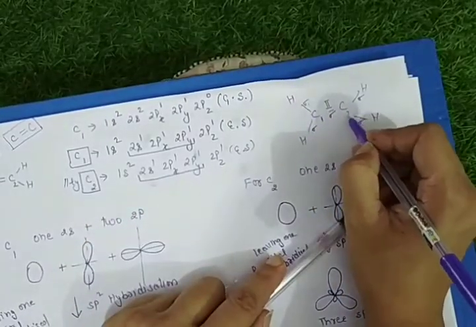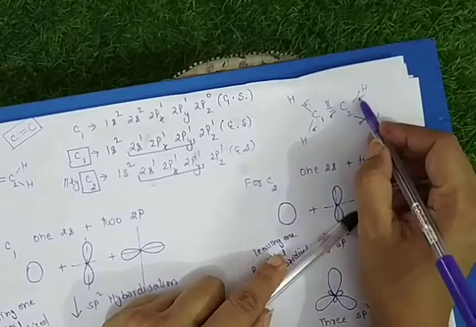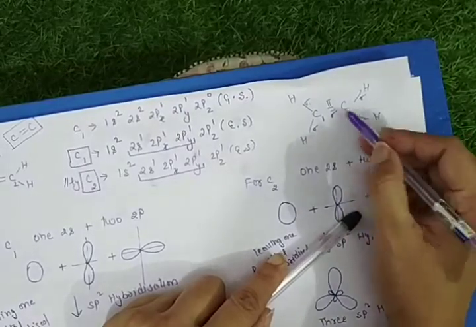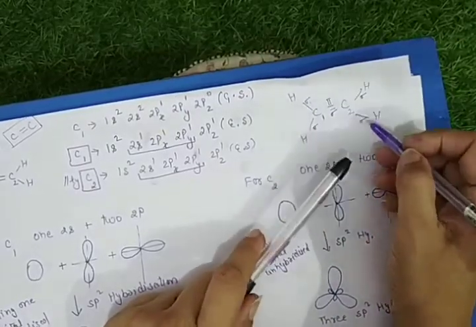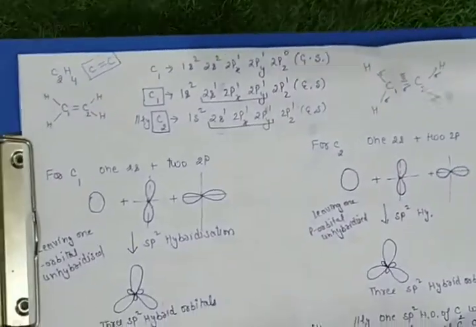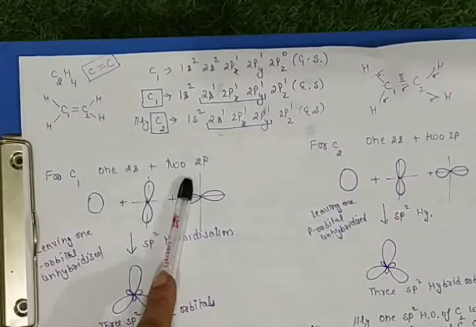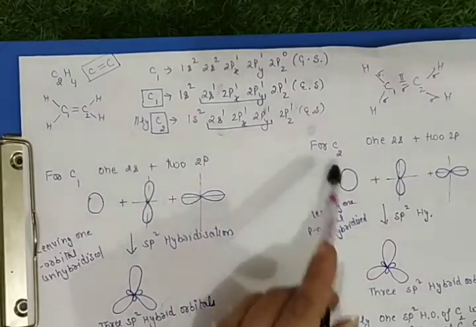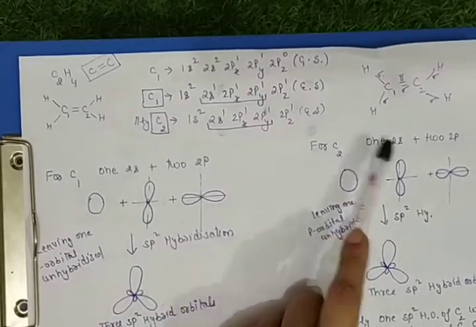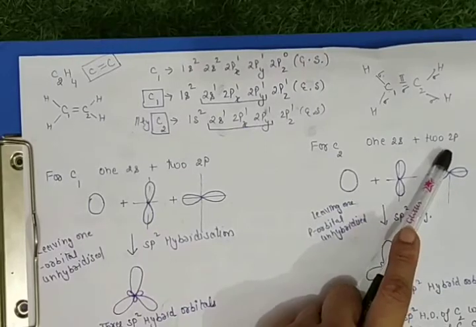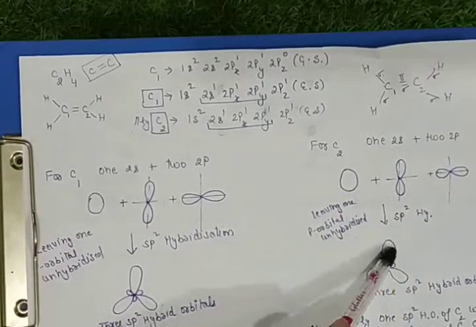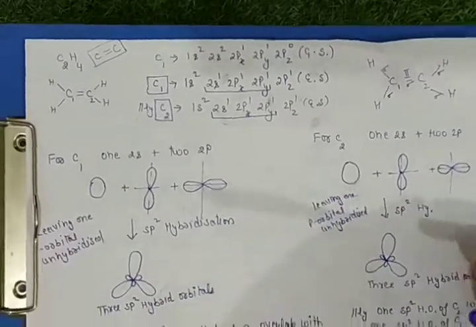Similarly C2 has 3 sigma bonds, so for hybridization it should involve 3 atomic orbitals, in which one is 2s and the other 2 are 2p. Similarly with C2, one 2s and two 2p orbitals hybridize to give 3 sp2 hybrid orbitals, isn't it?